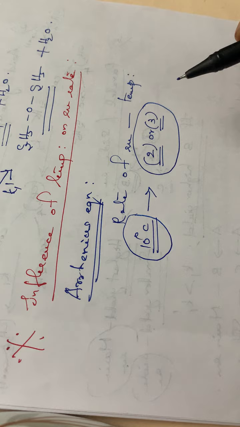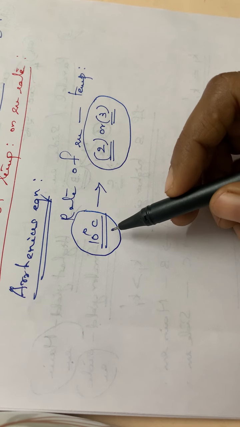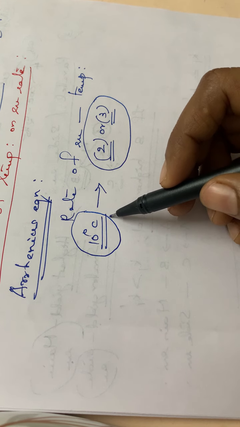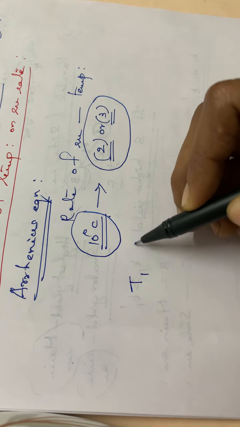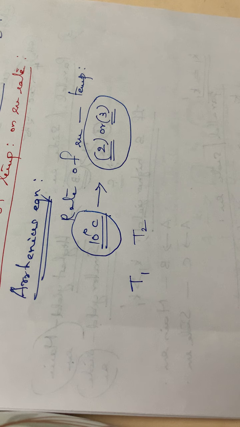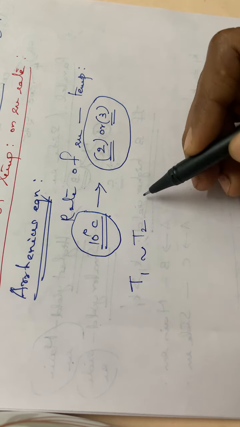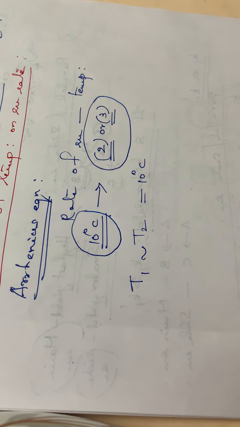So consider the ratio of the rate constants of a reaction at two different temperatures. Let the temperatures be T1 and T2, and let the difference between these two temperatures be 10 degrees Celsius.